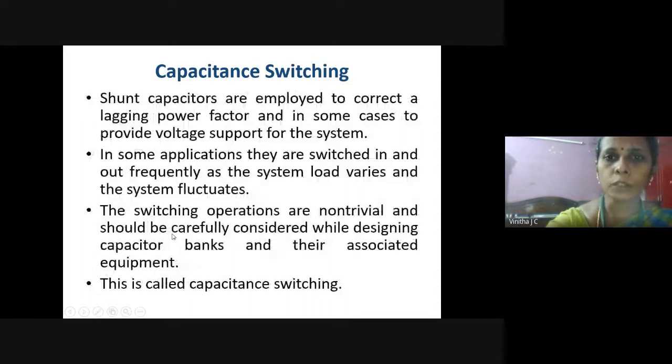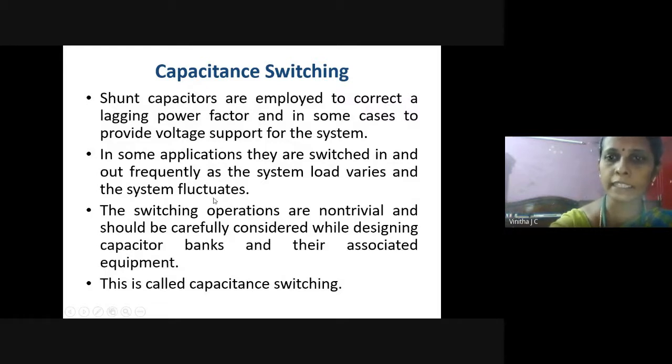We know that the function of a capacitor is to improve the power factor in the circuit, and sometimes it is used to give voltage support to the entire system. In some applications, these capacitors are switched in and out frequently as the system load varies and the system fluctuates.